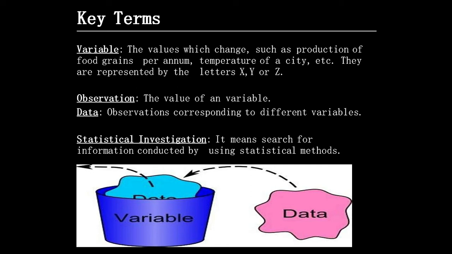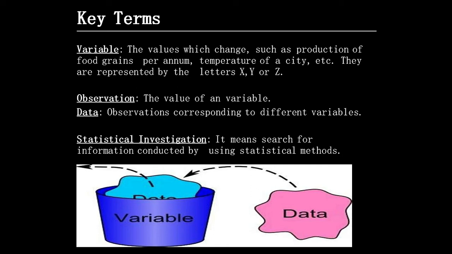Variable. The first term that we should learn is variable. The value which change, such as production of food grains per annum, temperature of a city, etc., they are represented by the letters X, Y or Z. They are variables.